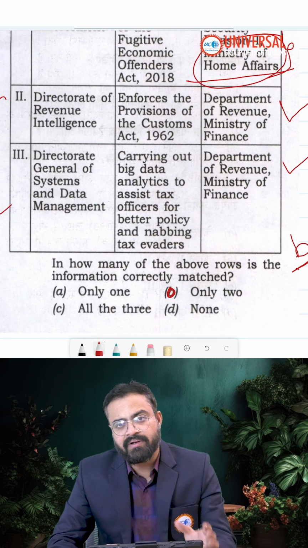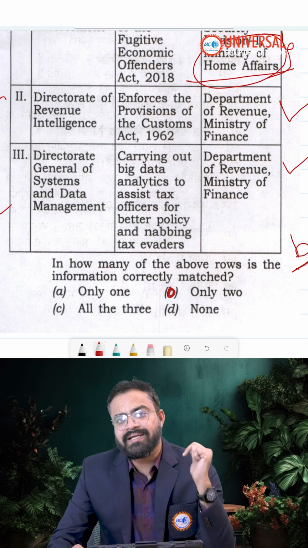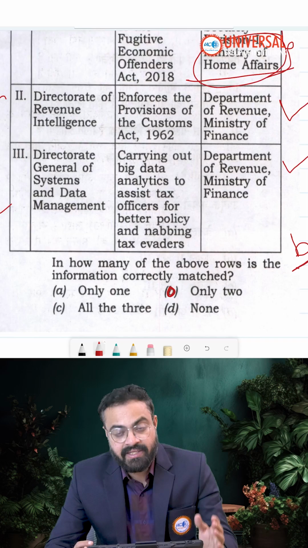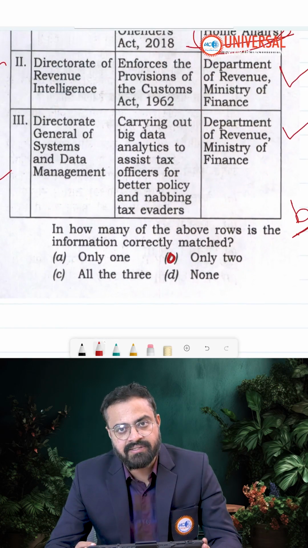Very few serious aspirants are going to attempt this. Yes, that's the answer. B is the answer.